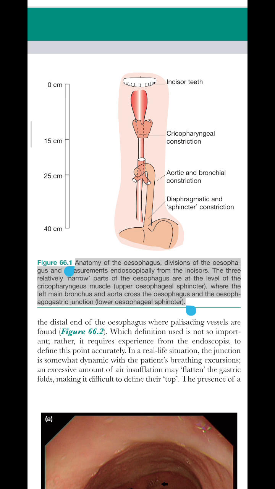Anatomy of the esophagus, divisions of the esophagus and measurements endoscopically from the incisors. The three relatively narrow parts of the esophagus are at the level of the cricopharyngeus muscle, upper esophageal sphincter, where the left main bronchus and aorta cross the esophagus, and the esophagogastric junction, lower esophageal sphincter.